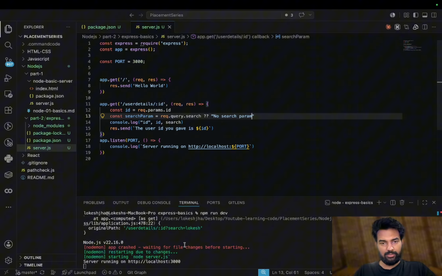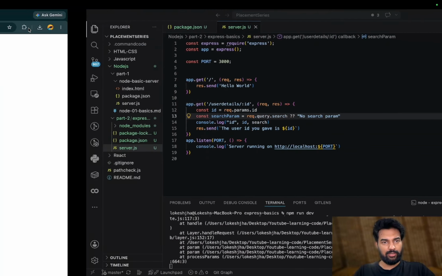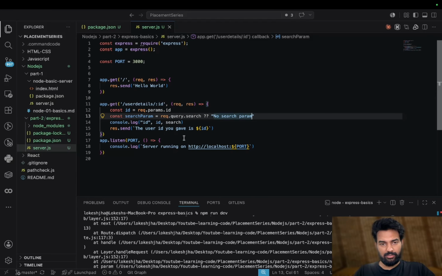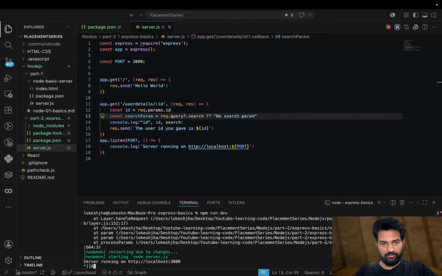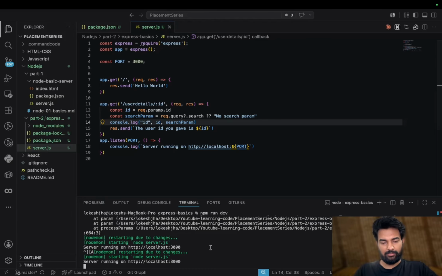And now the server is started. Here I will refresh again. It says there is an error: search is not defined. If I do this, okay, the search param is saved.